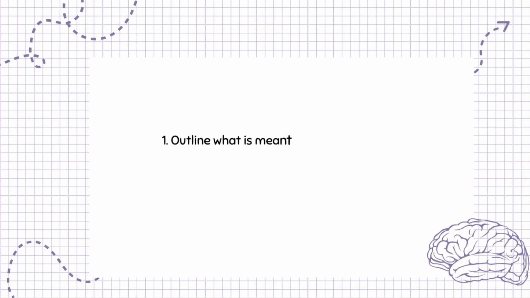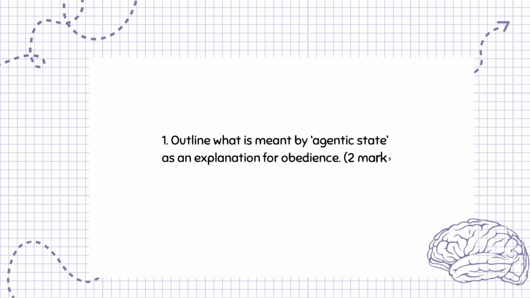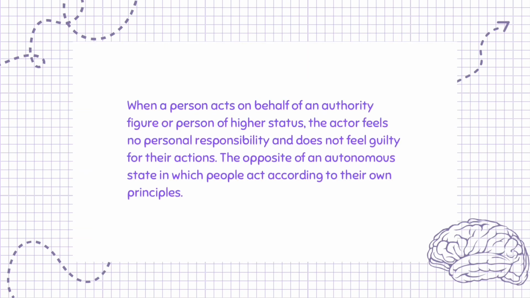Question 1. Outline what is meant by agentic state as an explanation for obedience. 2 marks. When a person acts on behalf of an authority figure or person of higher status, the actor feels no personal responsibility and does not feel guilty for their actions. The opposite of an autonomous state in which people act according to their own principles.